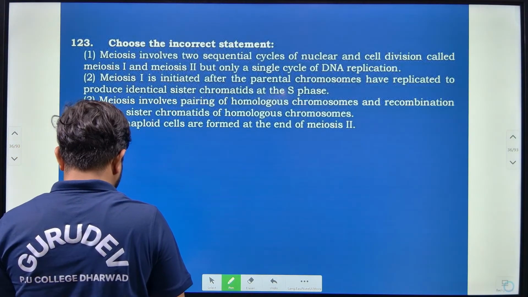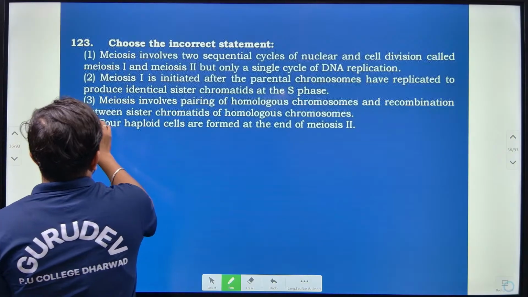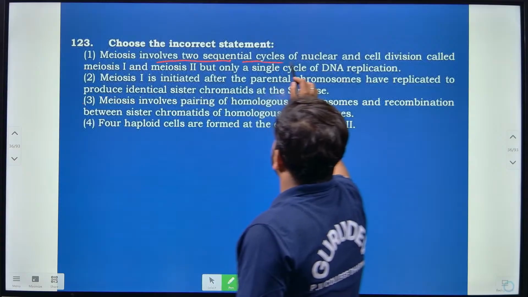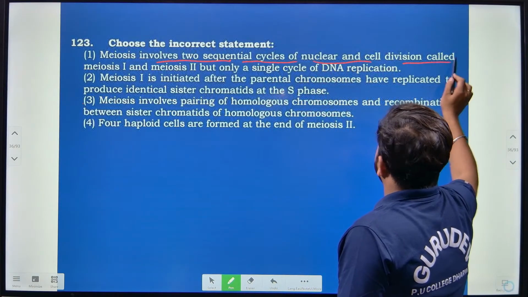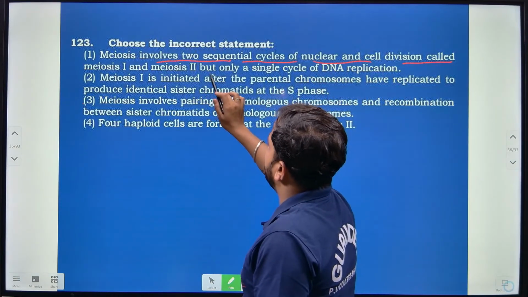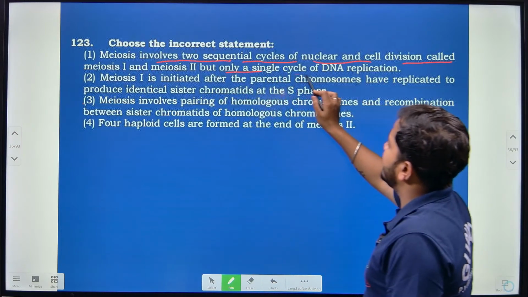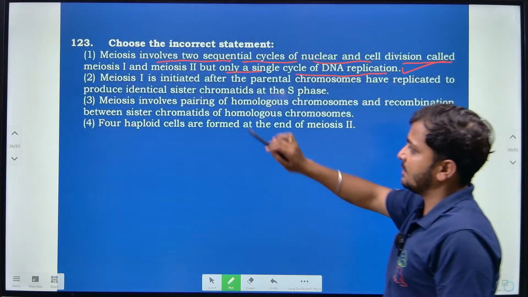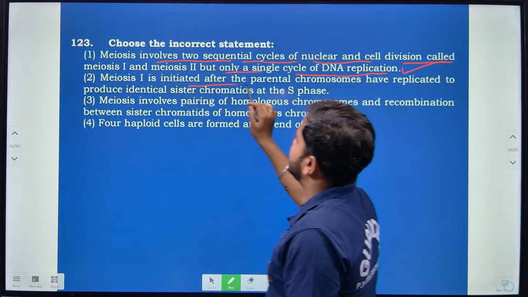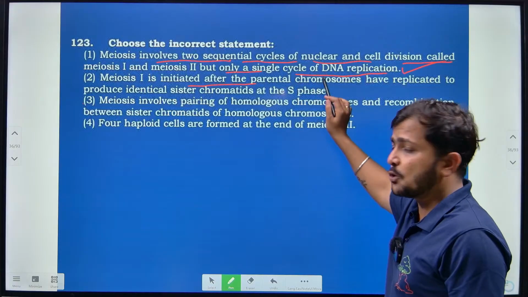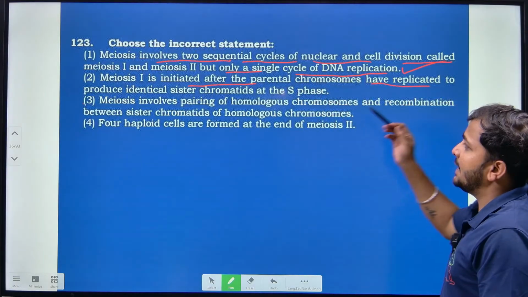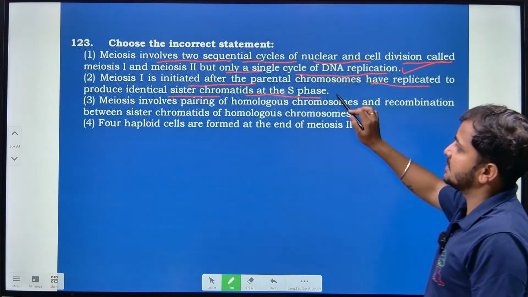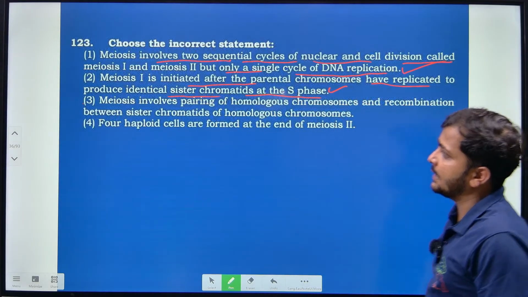Then next one, right, that is choose the incorrect statement related to meiosis again. Related with meiosis, if you consider the incorrect statement: meiosis involves two sequential cycles of nuclear and cell division called meiosis 1 and meiosis 2, but only a single cycle of DNA replication takes place. Yes, that is correct. Then meiosis 1 is initiated after the parental chromosomes have replicated to produce identical sister chromatids at the S phase. Yes, that is also correct here, right?